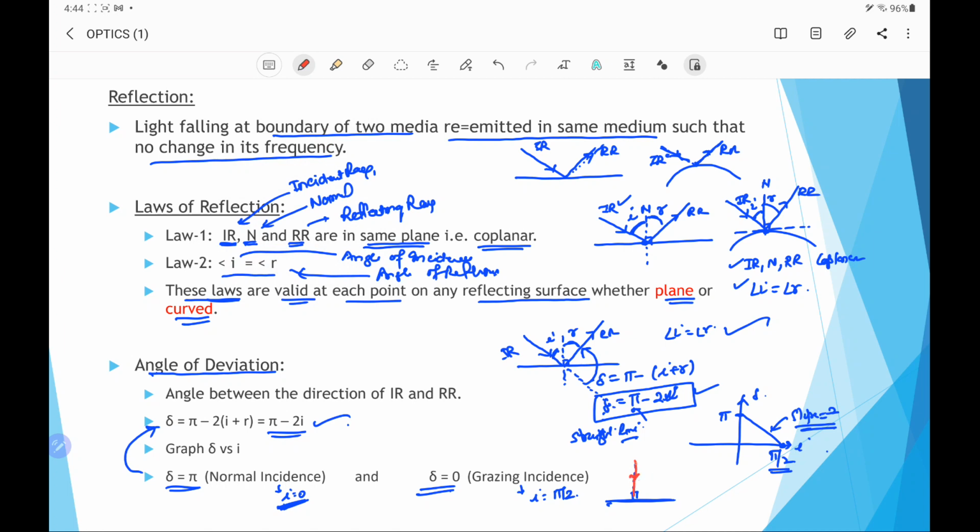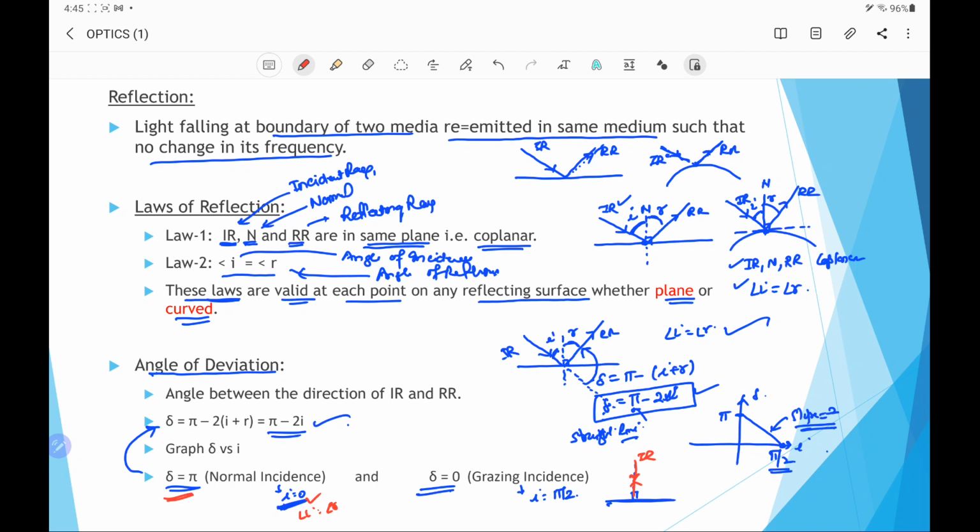So the angle between this incident ray and the normal is 0 degrees. And because the angle of incidence equals the angle of reflection, it will retrace its path along the same line. So the angle of reflection is also 0, and because the angle of incidence is 0, the angle of deviation will be pi.